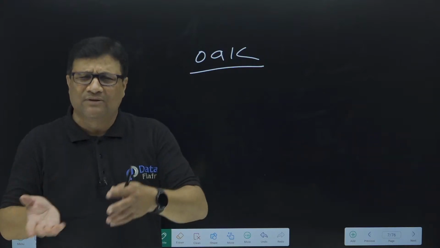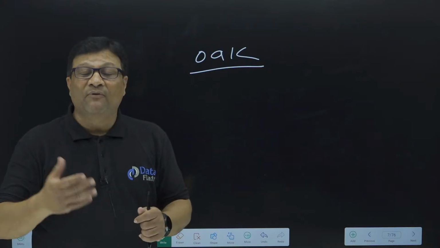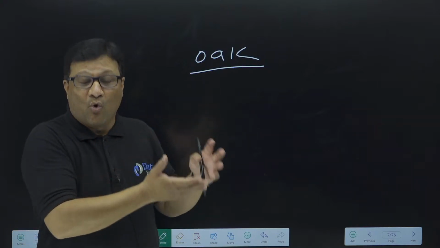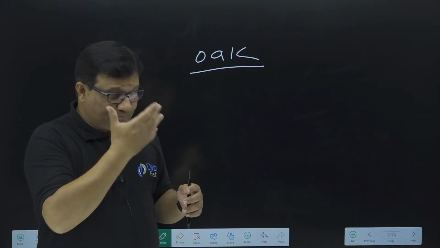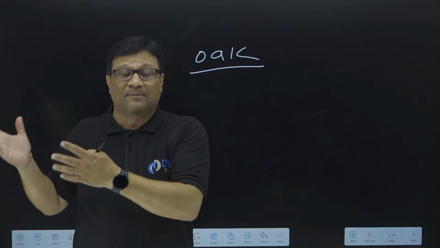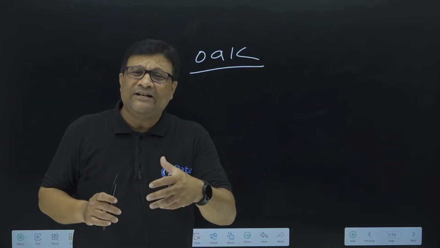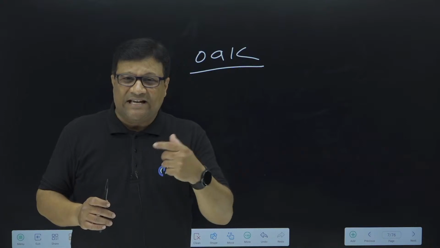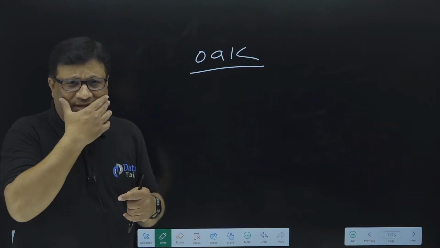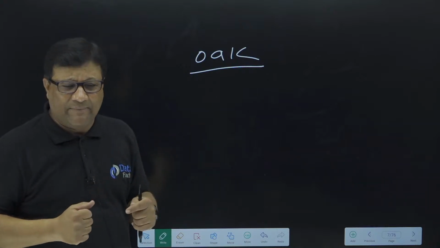Oak is a tree. So in the earlier days the name of this language was Oak. But there was a problem with this name, because it was already registered by another company. So they needed to change this name. They did not have the authority to use the same name.